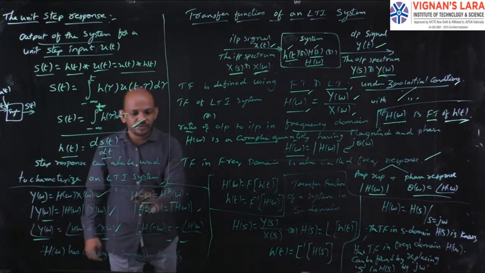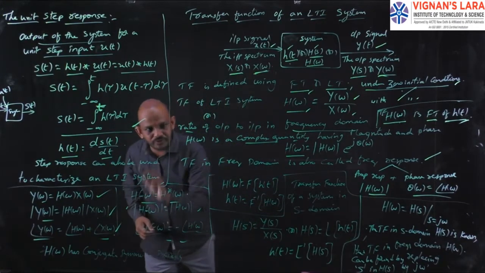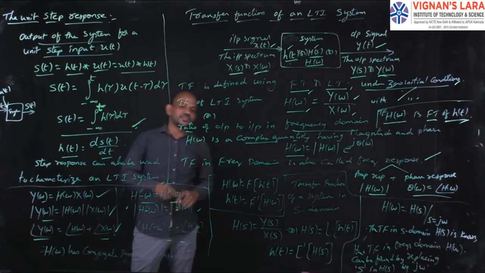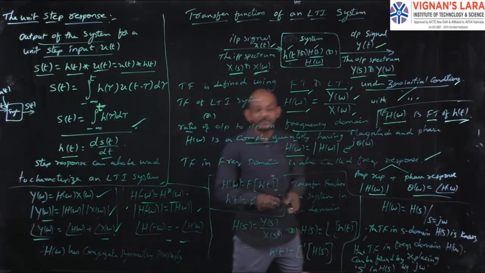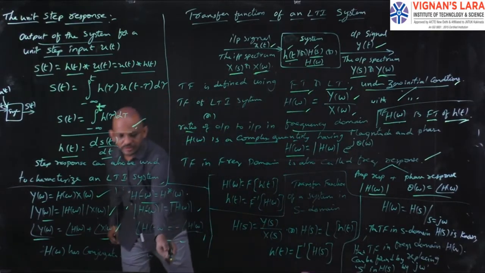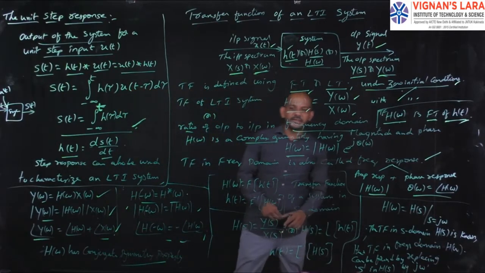Based on that, the phase of H of minus omega equals minus the phase of H of omega, or angle of H of minus omega equals minus angle of H of omega.